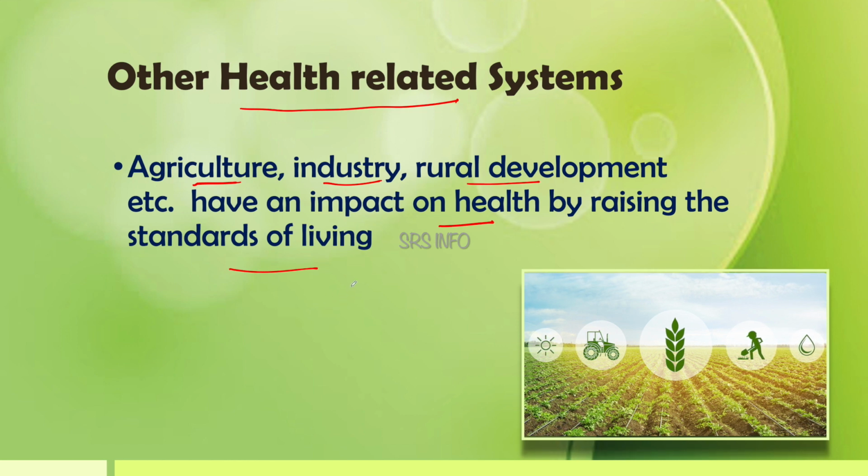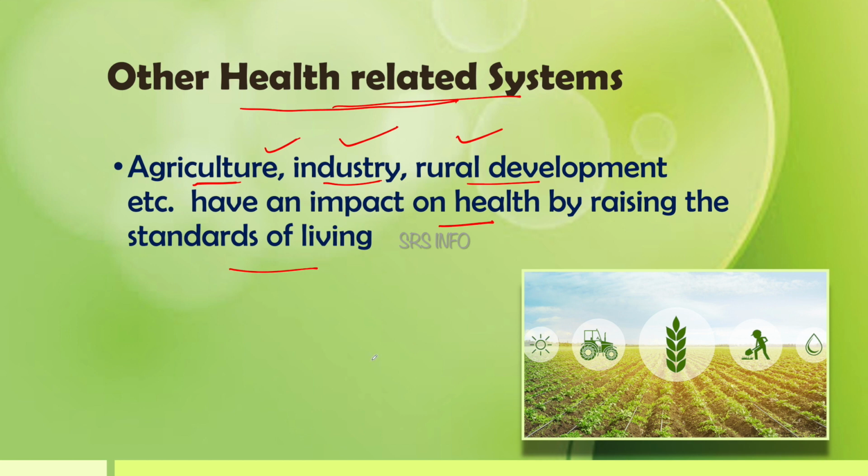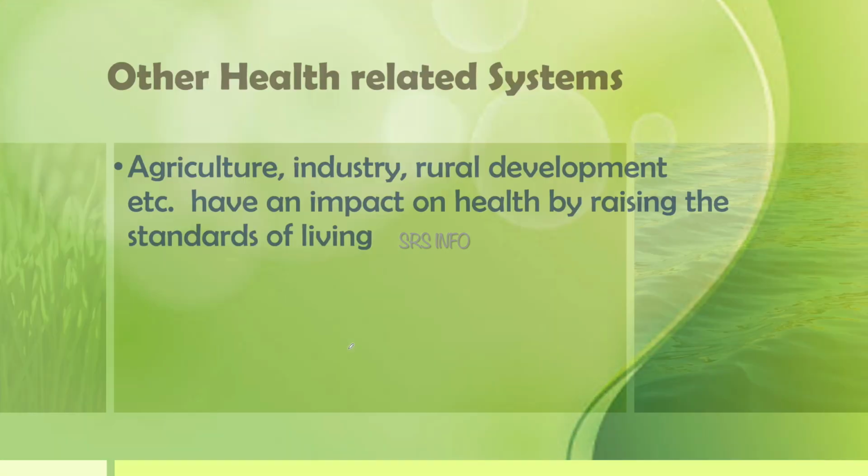These are coming under the overall development, that is all the health related systems together, that is the development in agriculture, industry, rural development, employment sector, education sector. The development of all these sectors together can play a very important role in improving the standard of living of individuals, by which we can improve the health standard of our citizens.